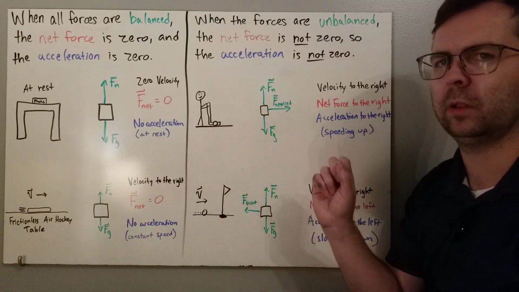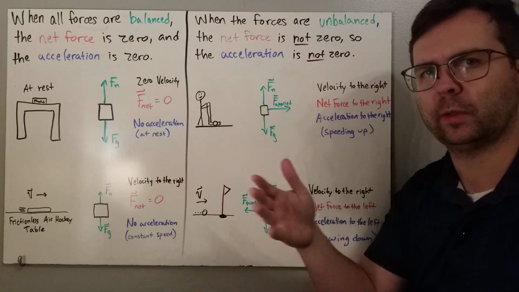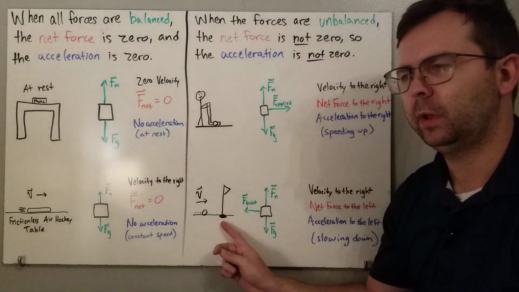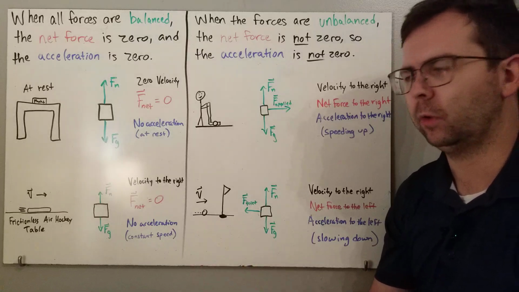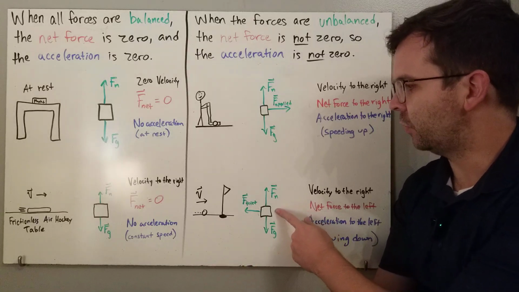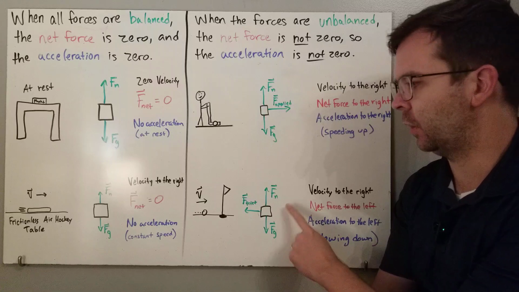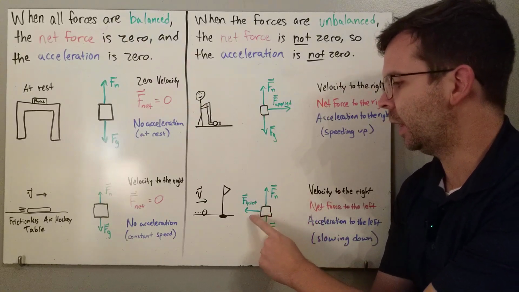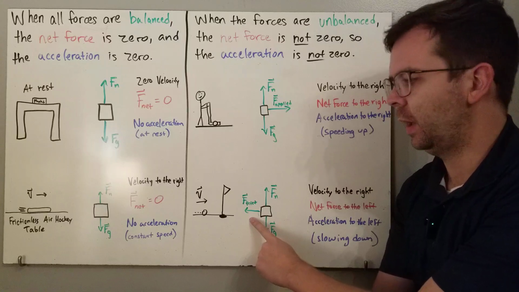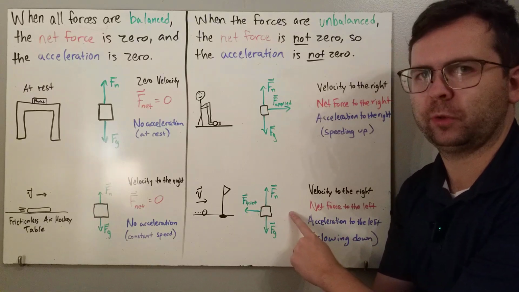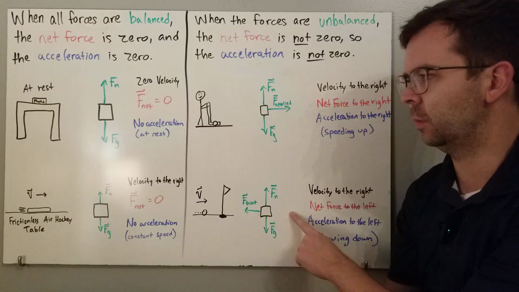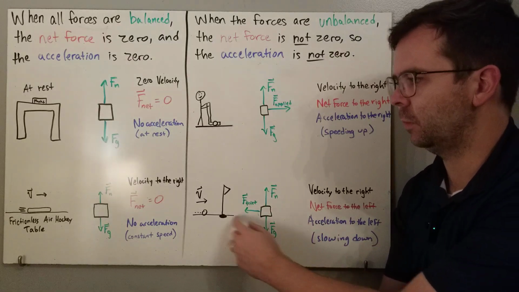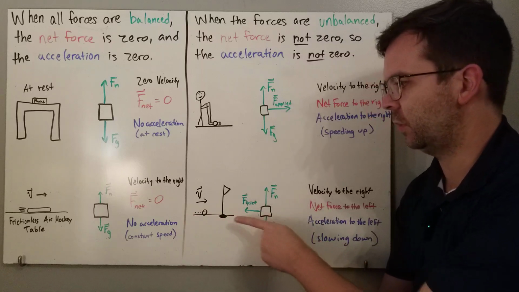Now let's say the ball has now left your club and is now rolling down the green on its own. As it rolls towards the hole, it slows down and stops before it reaches the hole. In this case, the forces acting on the ball are still gravity pulling it down and normal supporting it, pushing up on the ball. But now we have a frictional force to the left, and there's no more applied force because you're not hitting the ball anymore. You've let go of the ball and it's now just rolling on its own. So there's only friction acting to the left. The ball is moving to the right still, but friction is acting to the left.